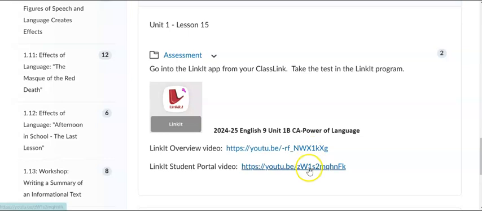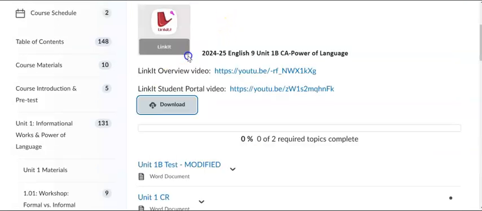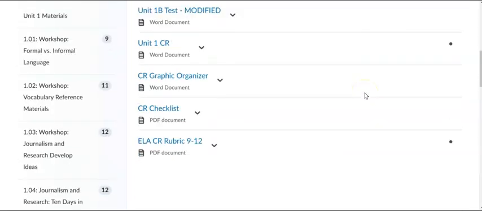We have the Linkit help videos. In the assessment, we have the modified version of the test, if you are approved to use that, the Unit 1 CR document, the CR graphic organizer, the CR checklist, and the CR rubric.